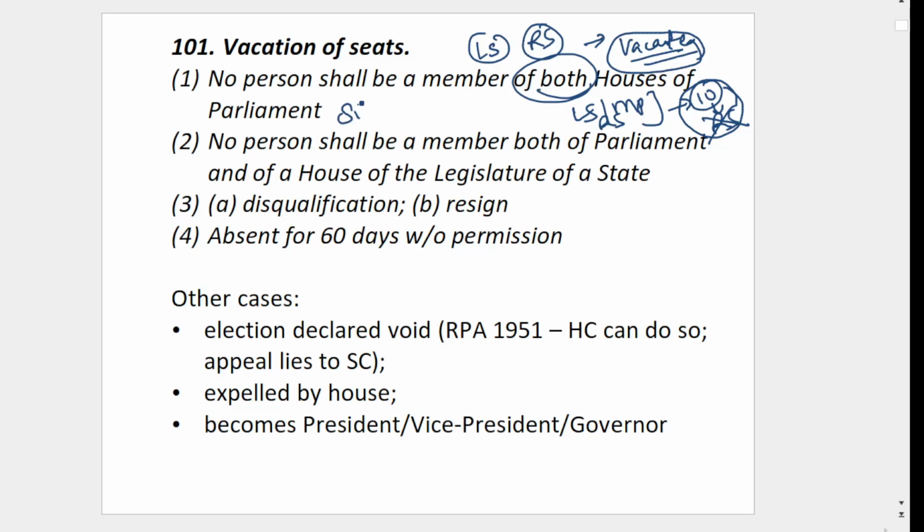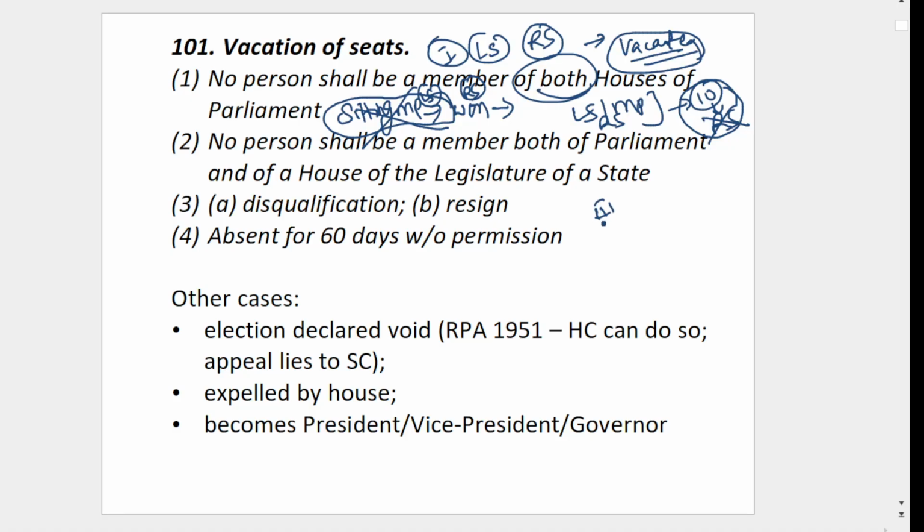Let's say you are a sitting MP. This is the second condition. You are a sitting MP, let's say in Lok Sabha, and you are contesting for Rajya Sabha, and you win. Now you are holding Lok Sabha as well as Rajya Sabha. So in this case, you have to inform again. Otherwise, the previous seat will become vacant, and you will automatically become a Rajya Sabha member. You have to inform the authorities.